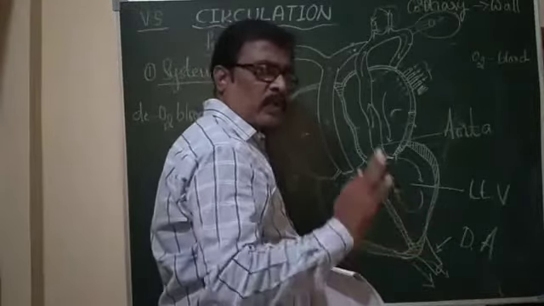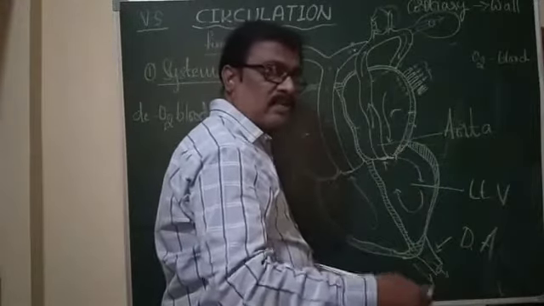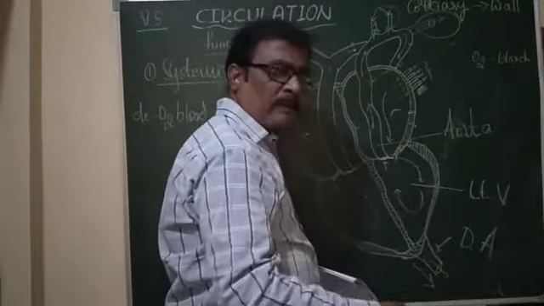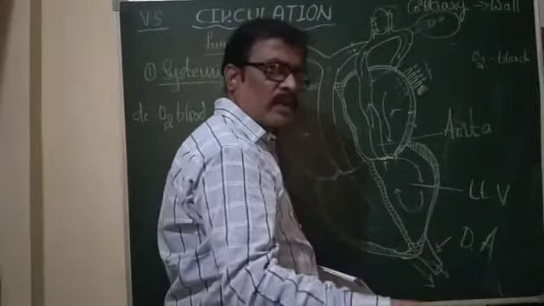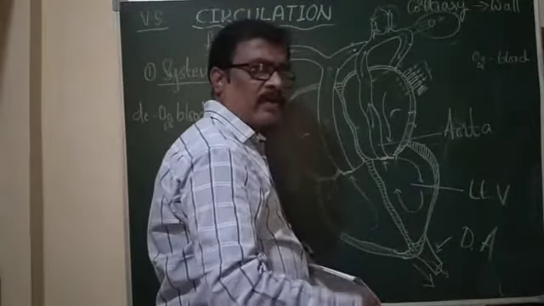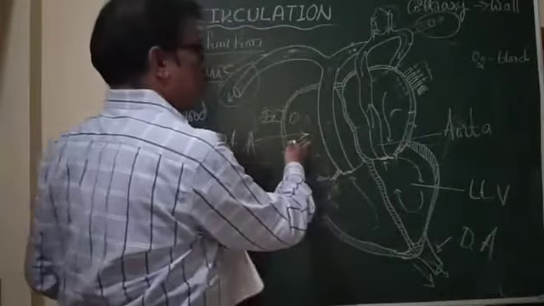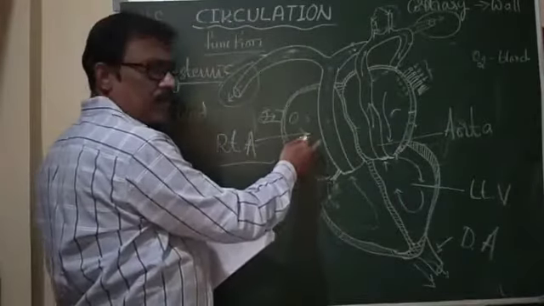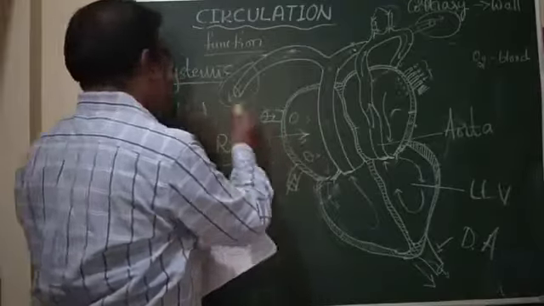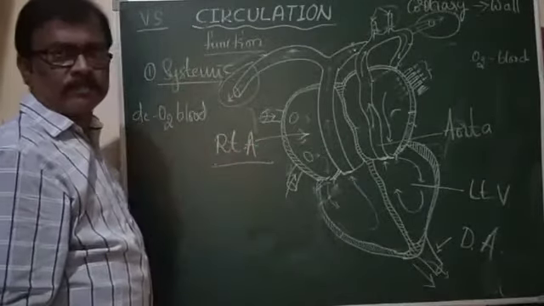and the waste produced in the cells and tissue fluids, and that blood is taken by blood capillaries and then venules, venules to veins, veins to the superior and inferior vena cava from the upper and lower parts of the body, and then the blood is back to the right part of the heart, that is the right auricle. This is called systemic circulation or greater circulation.